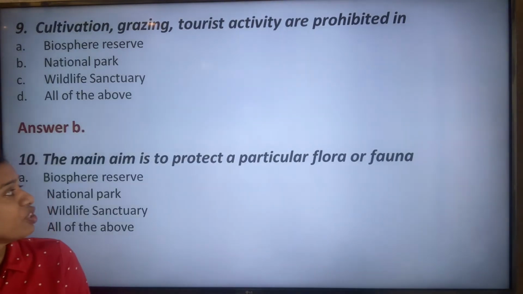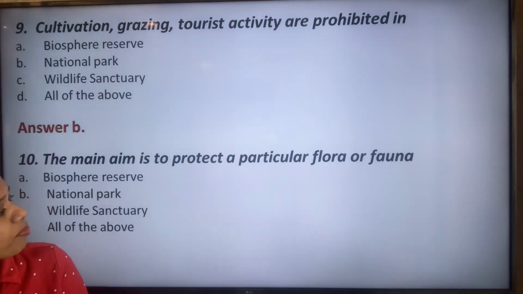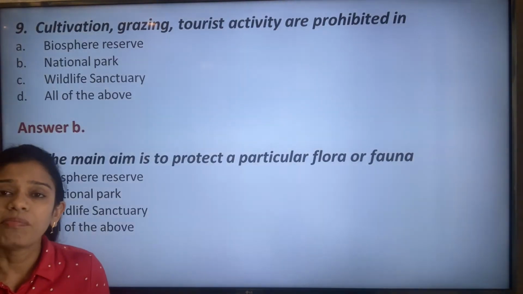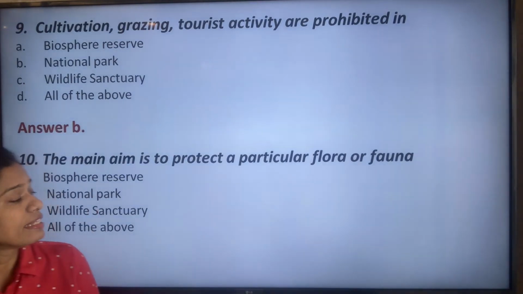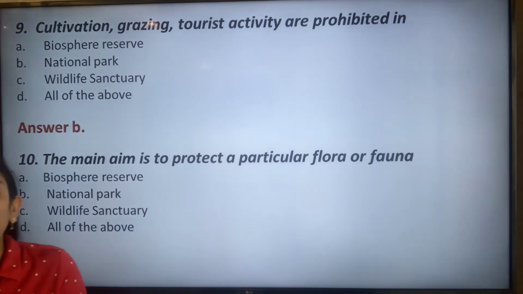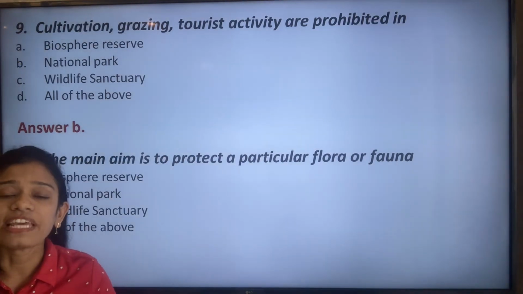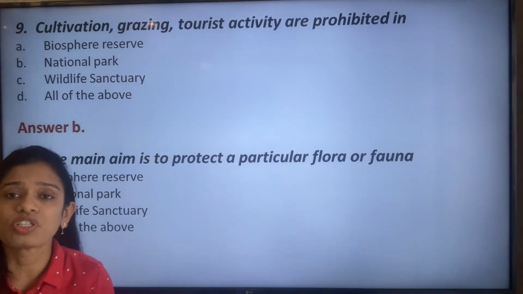So the next question, the main aim is to protect a particular flora or fauna. Is the protection of a particular flora or fauna done in biosphere reserve? No, it is not, because biosphere reserves take care of the whole ecosystem, because it is a huge area.